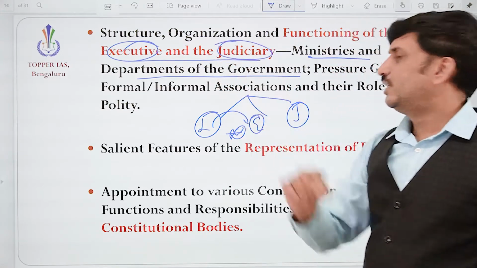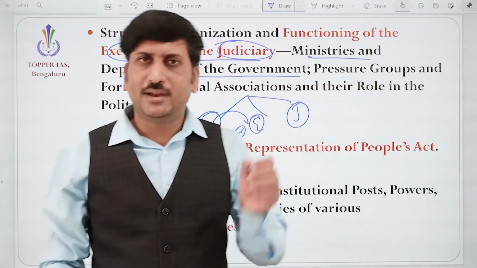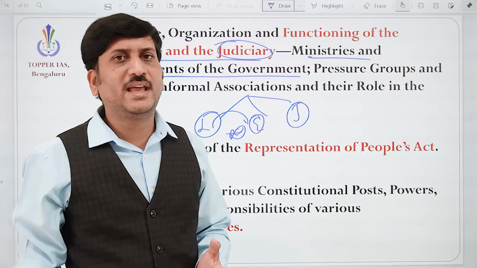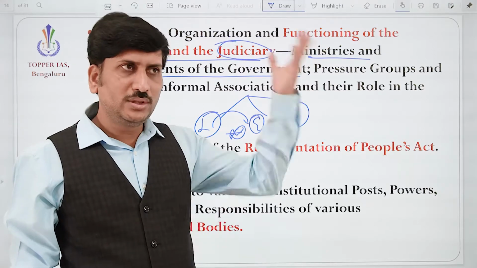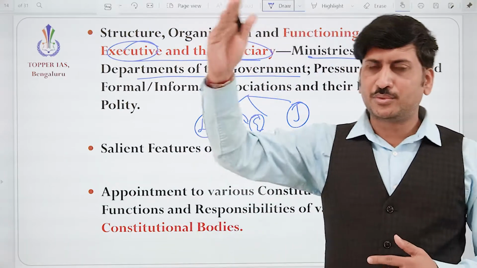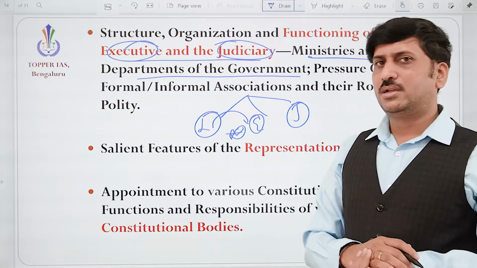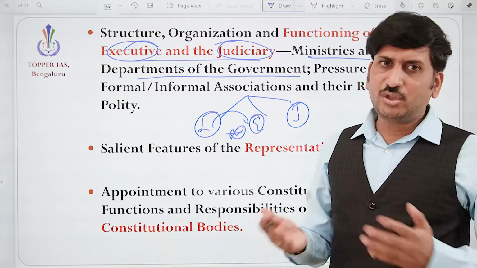Similarly, how the judiciary is independently acting. At the top, how the Supreme Court is functioning under the CJI, Chief Justice of India. How the High Courts are functioning. How the appointments are being carried out, appointments of Supreme Court and High Court judges. So, what is the problem with the appointment? Correct? So, what are the issues?